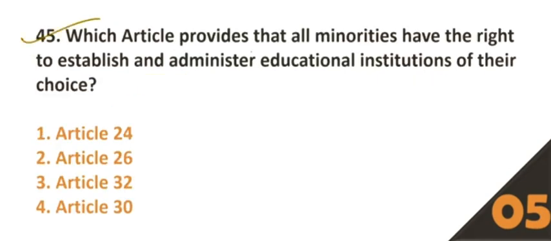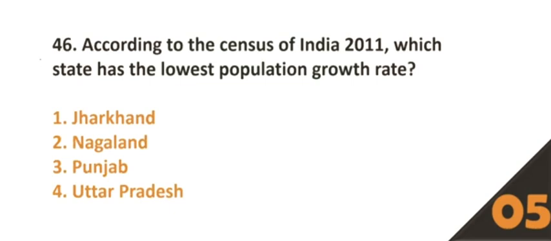45. Which article provides that all minorities have the right to establish and administer educational institutions of their choice? Option number 4, Article 30. 46. According to the census of India 2011, which state has the lowest population growth rate?